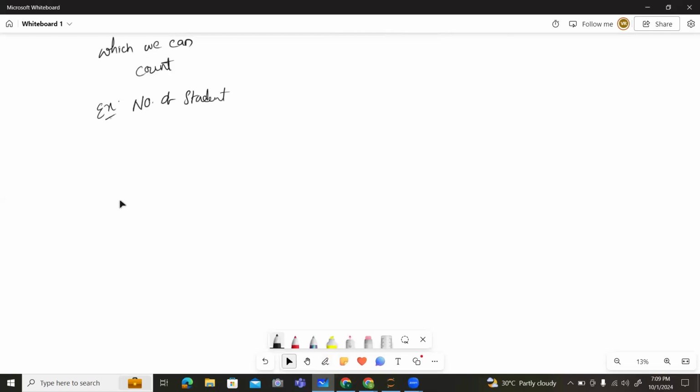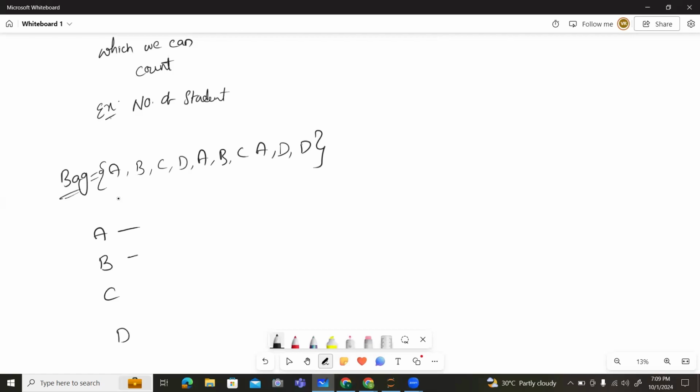Let me give another example. I have a bag, and the bag contains A, B, C, D, A, B, C, A, D, D. This is the data contained in the bag. How many letters of A, B, C and D are there? It is possible to count, right?